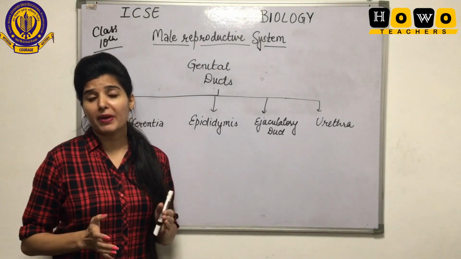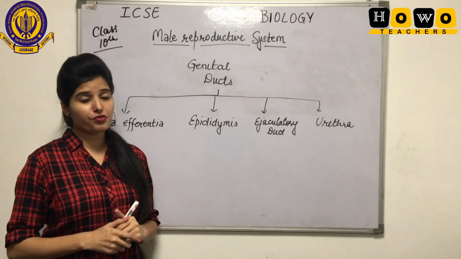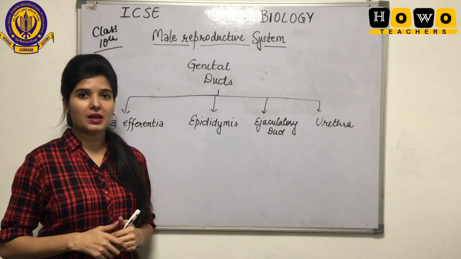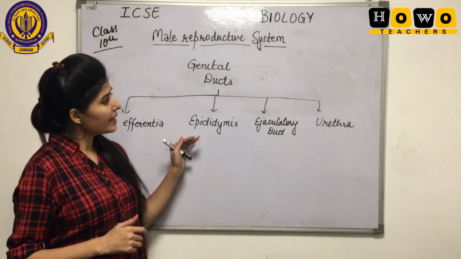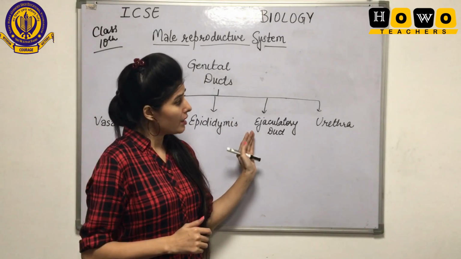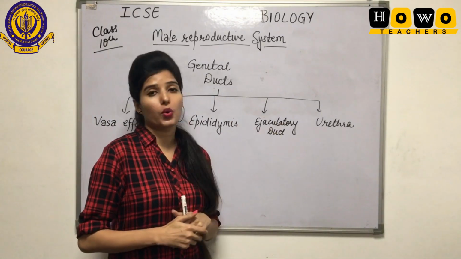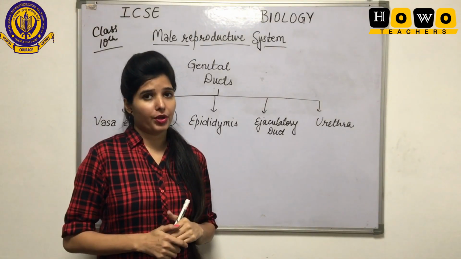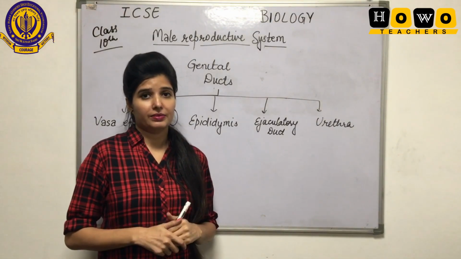Epididymis is a place where the maturation of sperm takes place, along with the storage of sperm for some time. That again opens into the ejaculatory duct, which further joins towards the urethra, that is the end part of the male reproductive system's ducts.